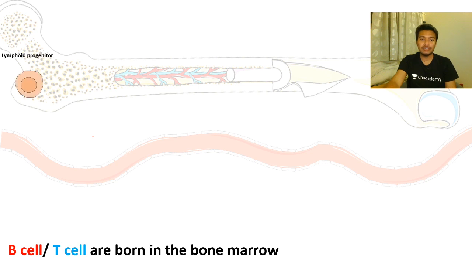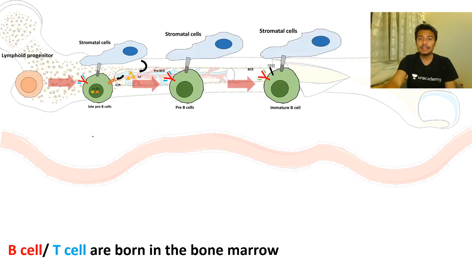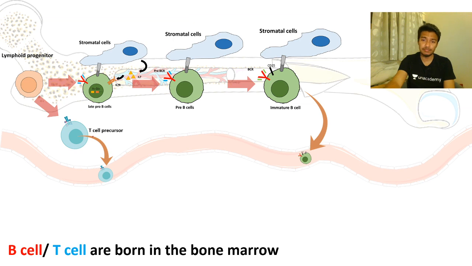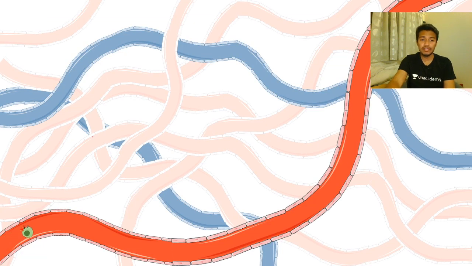You already know that B cells develop from the lymphoid progenitor, just a quick refresher. Inside the bone marrow, the stromal cell allows B cell development and VDJ recombination. Then it is secreted into the bloodstream from the bone marrow, and in the bloodstream they would go to other lymphoid organs. T cells are also secreted from the same progenitor into the bloodstream. The T cell goes to the thymus, whereas the B cell goes to the lymph node or spleen. So following this B cell, which is now going to the lymph node, they moved inside the lymph node.